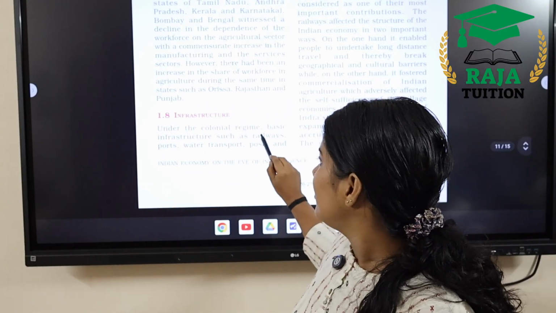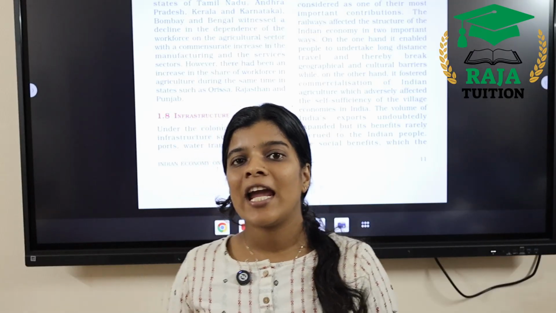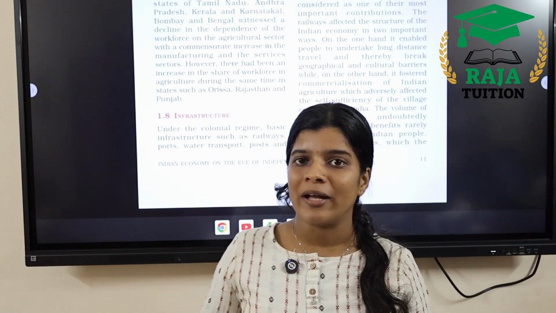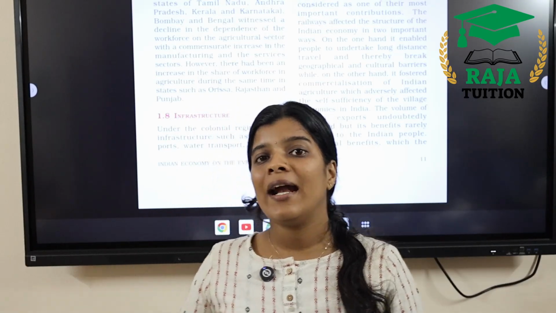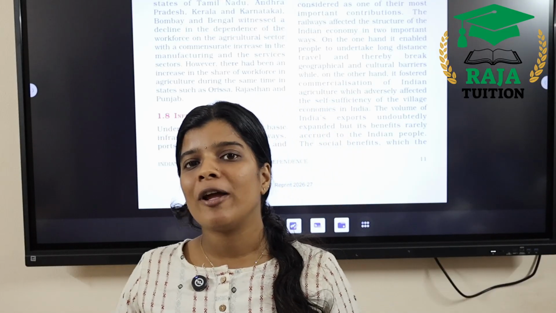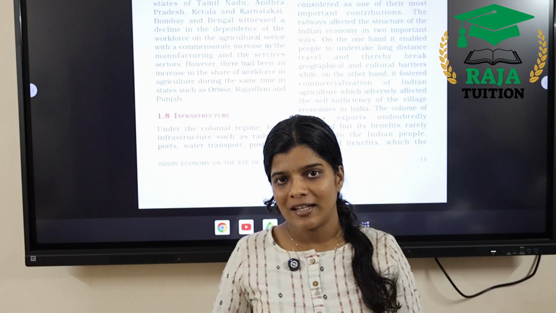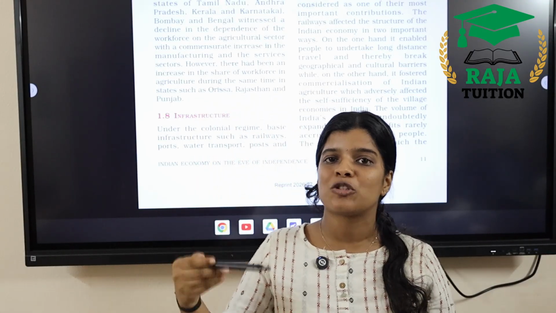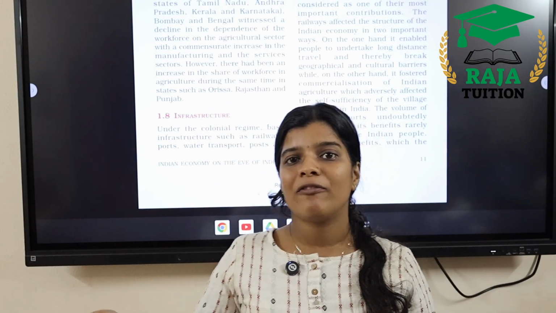Now we are going to discuss what happened to the infrastructure facilities in the time of British rule. The British gave utmost importance to the development of various infrastructure facilities. Even though they focused on their own benefits, the smooth supply of raw materials and mobilizing the army, it benefited Indian people also. Indian people, who were not familiar with much infrastructure or modern amenities, started to benefit once the British introduced various things to India.